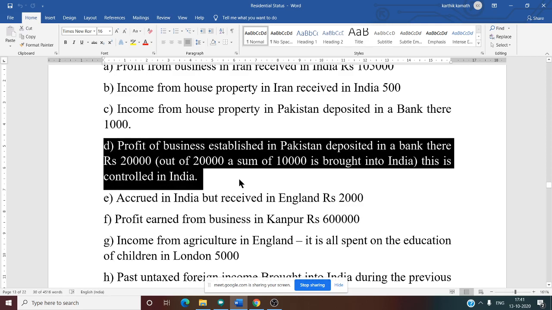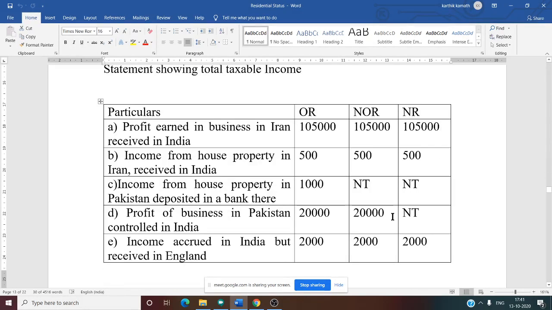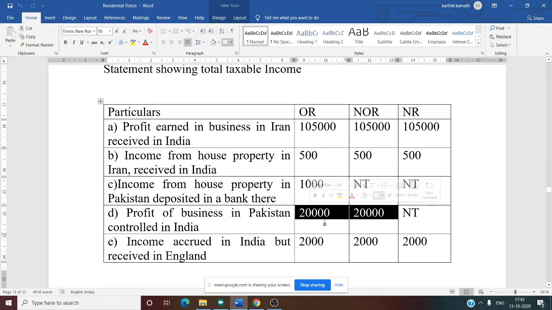Business established in Pakistan and deposited in a bank there, 20,000 rupees. Yes. So that first thing we need to calculate. The first thing itself we need to see, because the second thing says that whether it is remitted to India or not doesn't matter. That we need to ignore. As per this, they have taken 20,000. Only the first two.